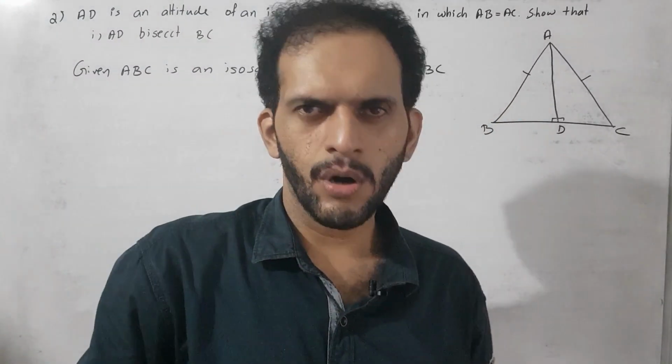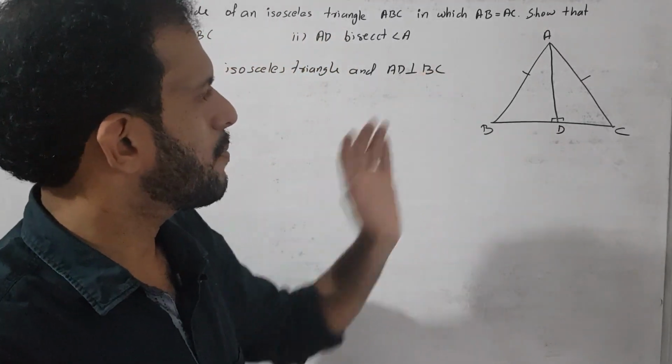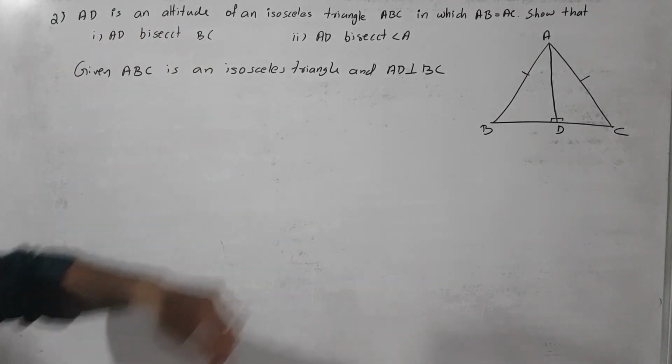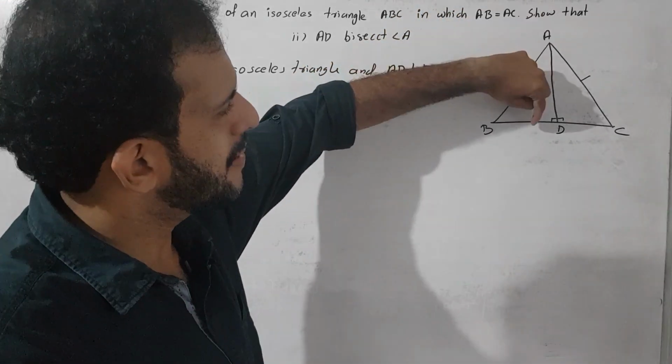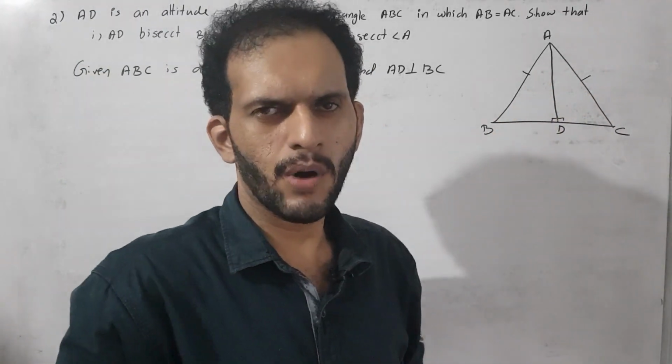Altitude means height, and it is always perpendicular. AD is perpendicular to BC. Then what do we want to prove? We want to prove AD bisects BC. If we want to get AD bisects BC, what do we want to get?